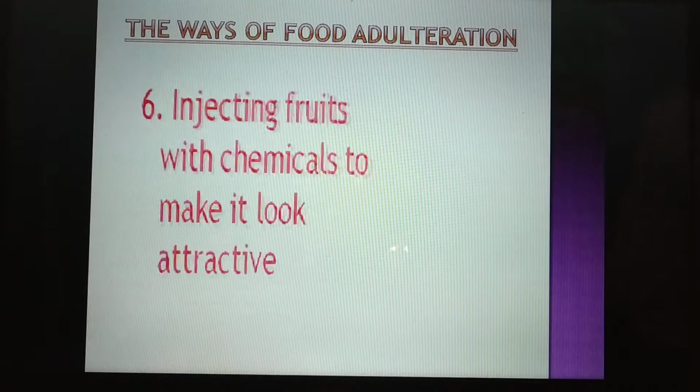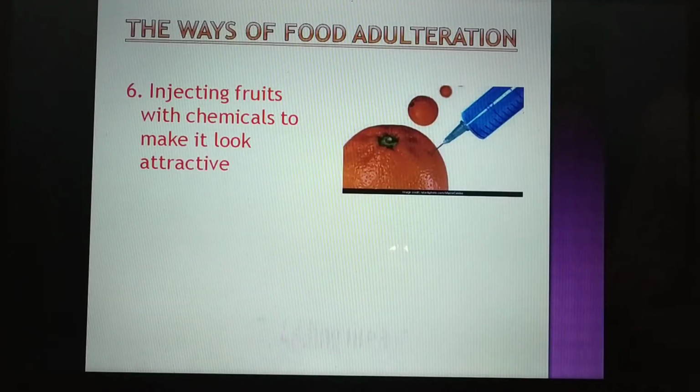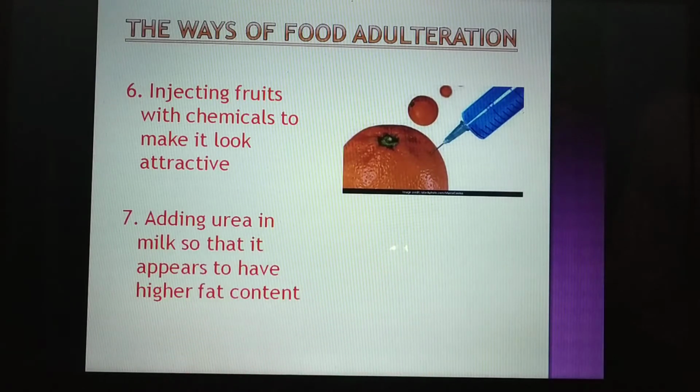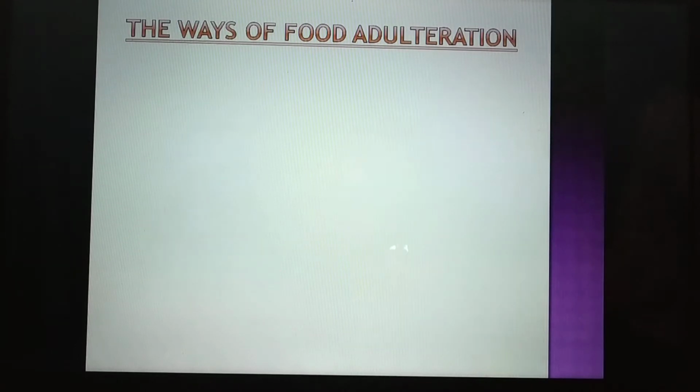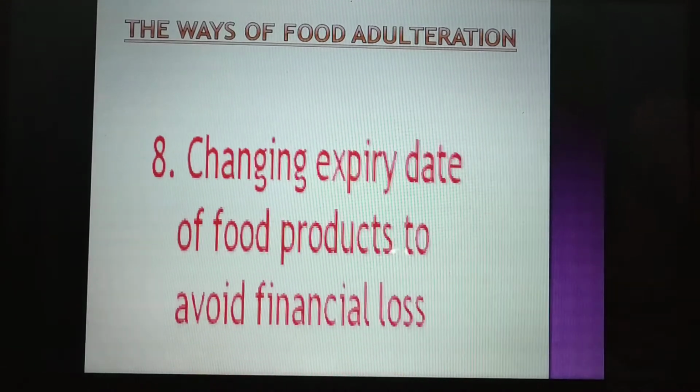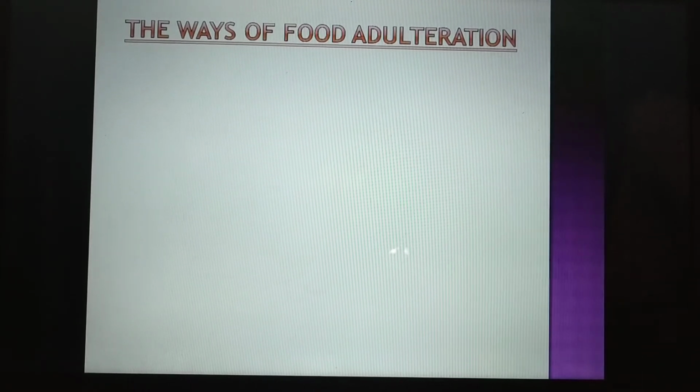Then injecting fruits with chemicals to make them look attractive. This we have already gone through. Adding urea in milk so that it appears to have higher fat content. Sometimes urea is added so that it looks really thick.